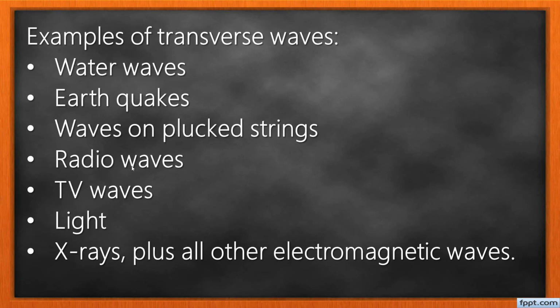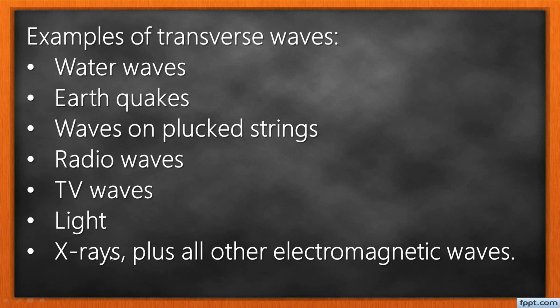Now, examples of transverse waves include water waves, earthquakes. The water waves, like you've experienced them at the beaches. Waves on plucked strings, radio waves, TV waves, lights, X-rays, we have gamma rays, we have infrared. Actually, I just said plus all other electromagnetic waves. Now, all electromagnetic waves are transverse. Electromagnetic waves are many. We have radio waves, TV waves, light.